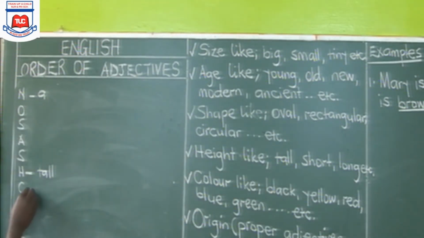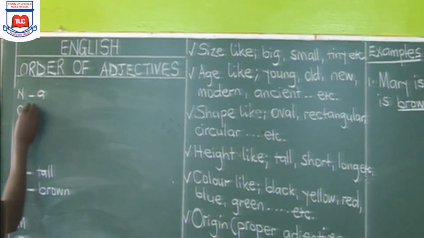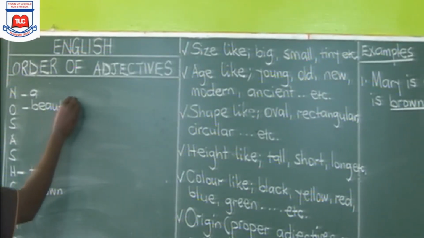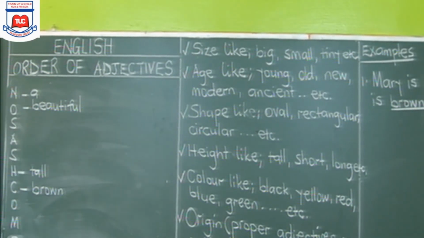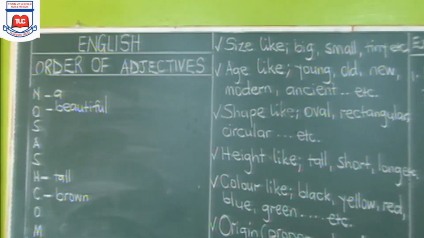We put it where we see C. We put here brown. Beautiful is opinion. So we put where there is O, we put here beautiful. So now, in this case, we have positioned these adjectives in their correct positions.